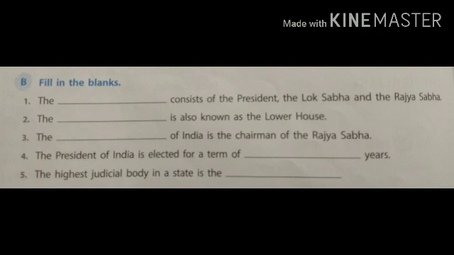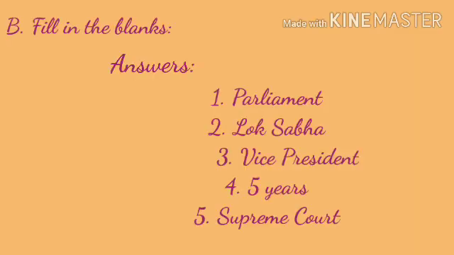And the answer is Vice President. Fourth point, the President of India is elected for a term of dash years. And the answer is 5 years. Fifth point, the highest judicial body in a state is the dash. And the answer is Supreme Court. Children, you can check your answers from here.